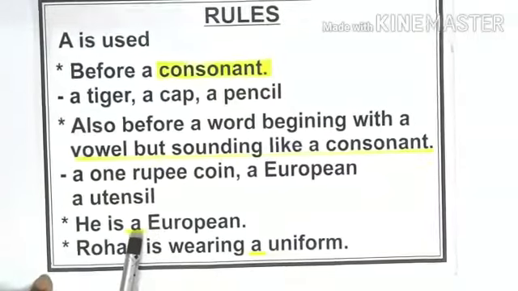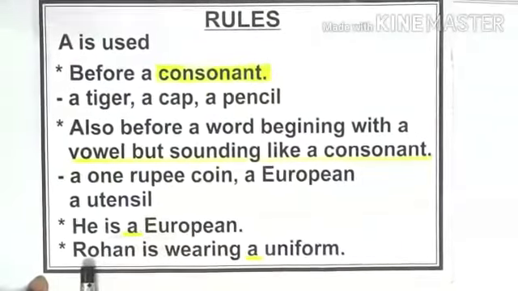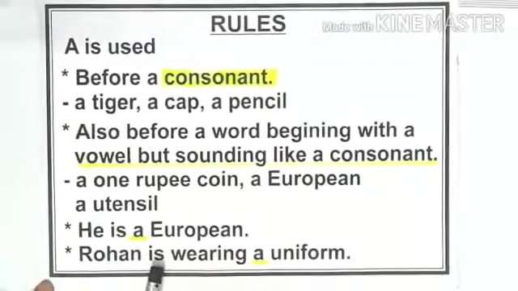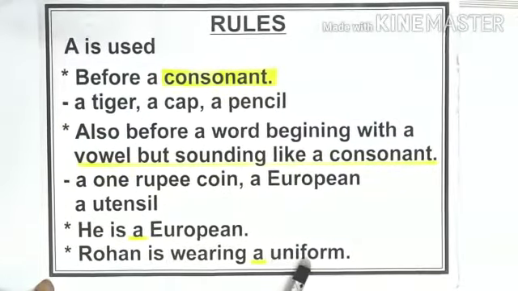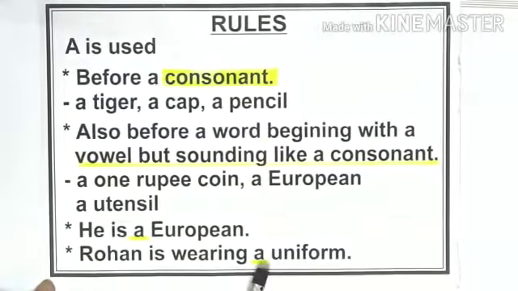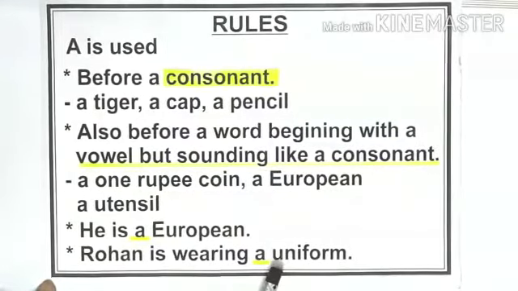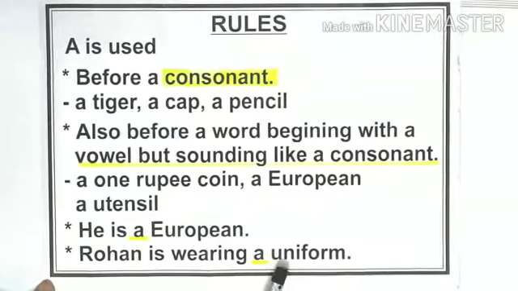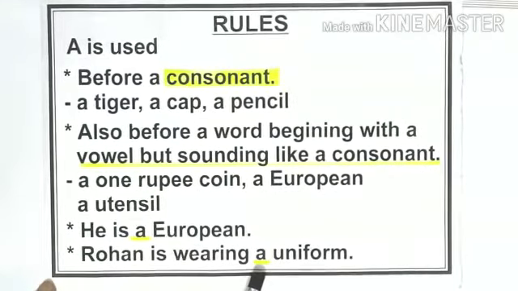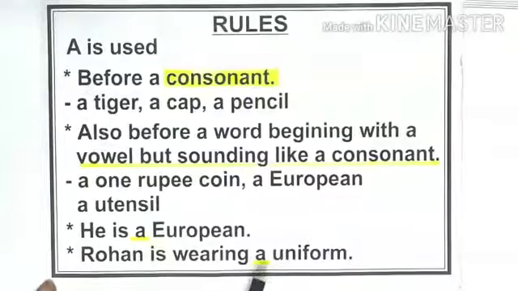That is why we have used a. Next example, Rohan is wearing a uniform. Again the same thing. Though it is starting with a vowel, the sound of a consonant Y is coming. Uniform. That is why we have used the article a.